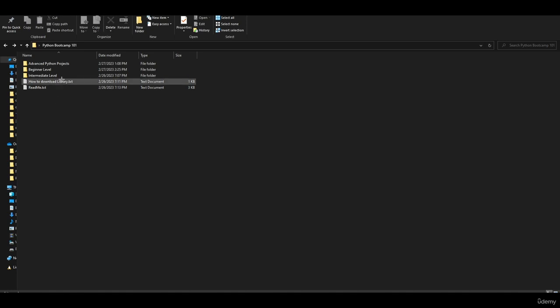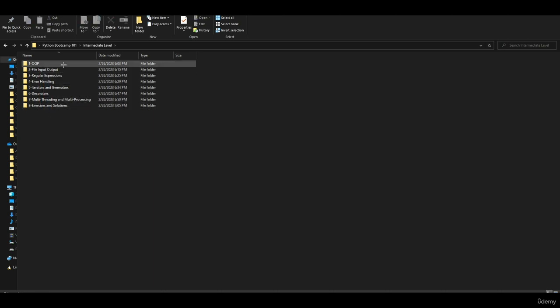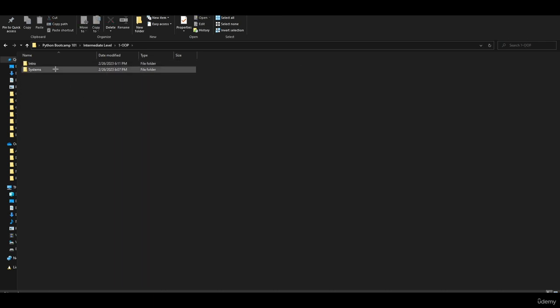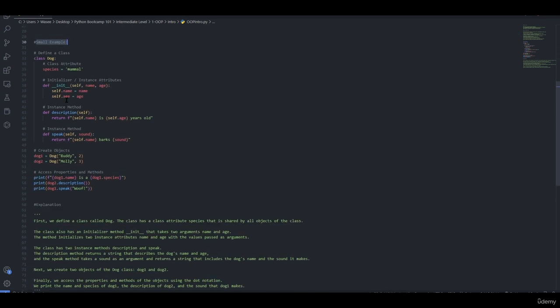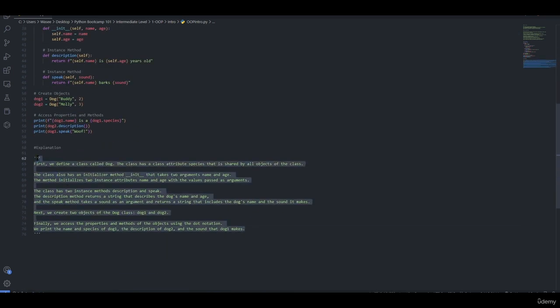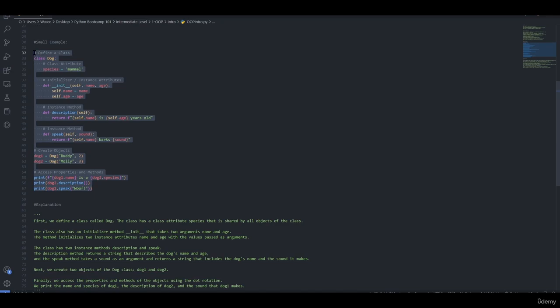In the intermediate section, we have 8 different folders. Firstly, OOP, an intro to OOP, and 3 different systems. We open the OOP intro, and as we can see, a small explanation about OOP, how to create one, a small example, and an explanation on what we created in here.